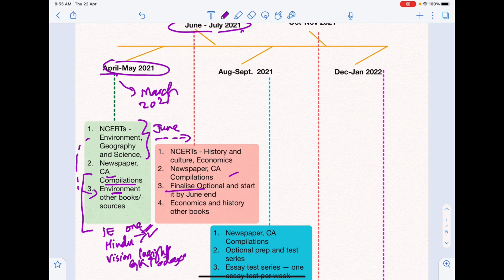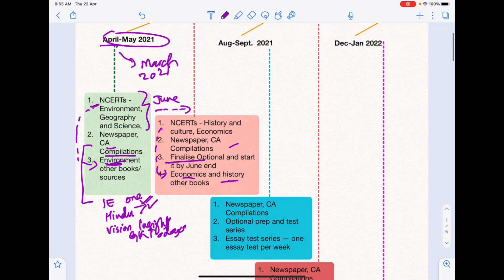Okay. And finally, economics and history books. Like you are going to study environment here corresponding to your NCERT, similarly, pick up the economics books of Bipin Chandra, Nitin Singhania, etc. and start studying them along with the NCERTs and finish them. This is the overall plan for June and July. Make a weekly and daily plan like I said. Okay.